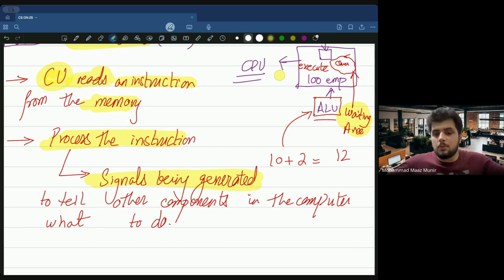Yeah, in terms of computer, अब computers में तो orders नहीं है ना, so it's all circuits. So circuits में तो electricity होती है, तो signals होंगे. So I send a signal, and this signal goes through those wires जो हम आगे पढ़ेंगे, and it goes to Manal, and Manal को बताती है, let's say Manal is one other component, that you need to go and bring chicken in. So a signal is being generated to tell other components in the computer what to do. So just like that, अब CU किसी instruction को read करता है, and let's say that instruction maybe requires some other component to work. Let me give you one other example. If I'm playing some audio, so I press the button on my screen, right?